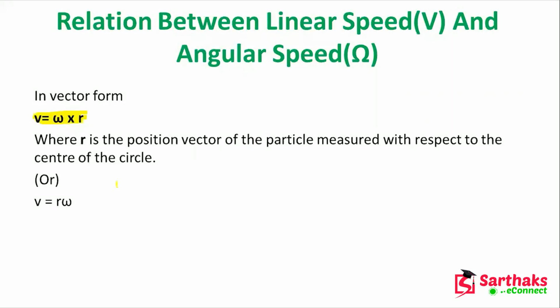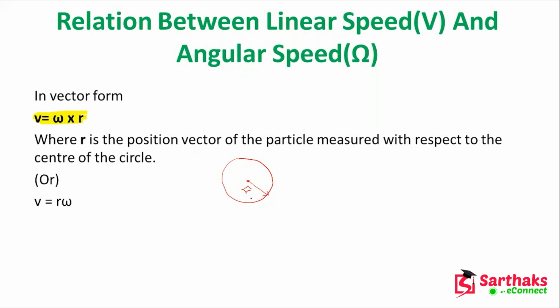That means if this is the circle, this one is the center, and this was our r vector. So velocity equals omega into r.